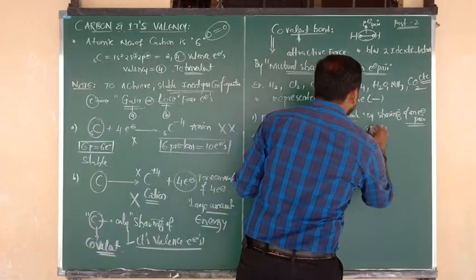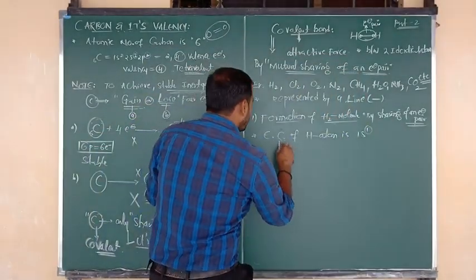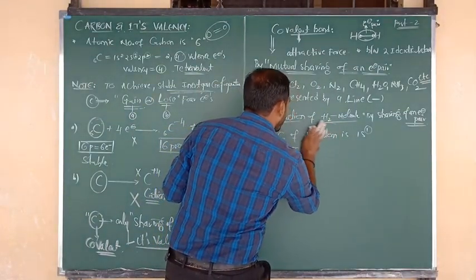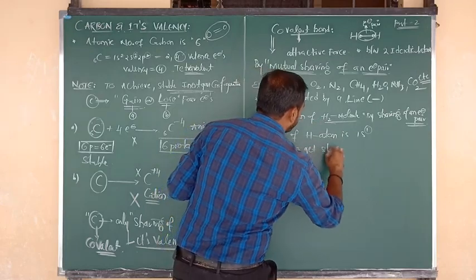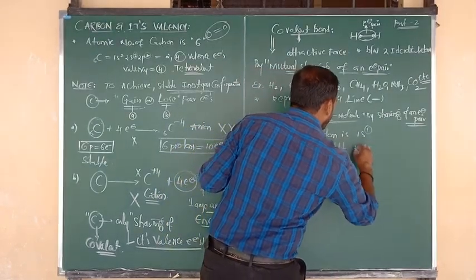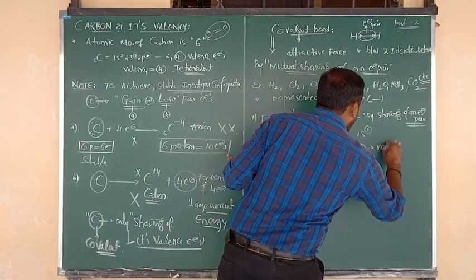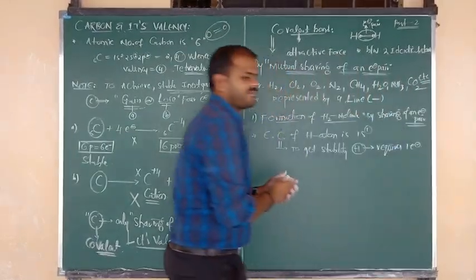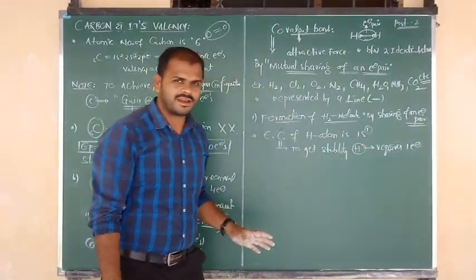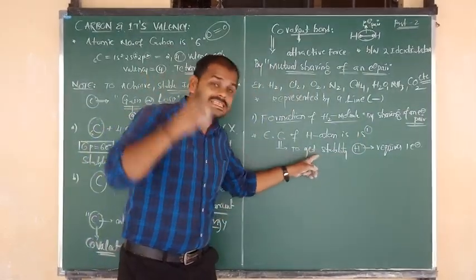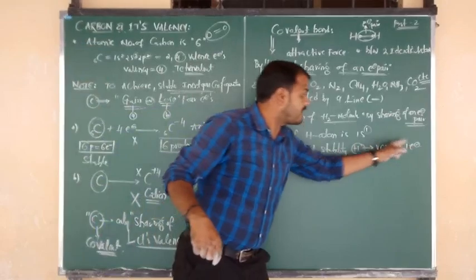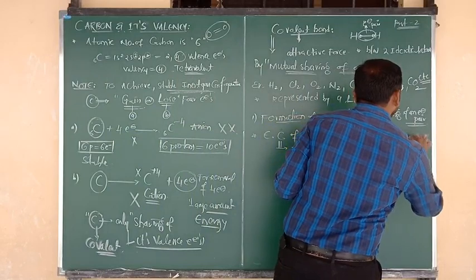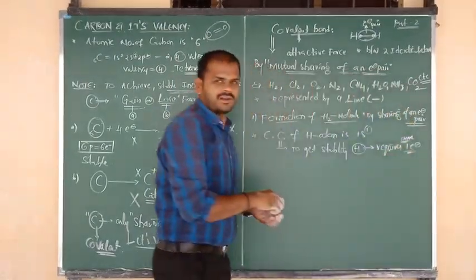The outermost orbit contains only one electron, but to attain stability, hydrogen requires one more extra electron. Already the hydrogen atom contains one electron, but this is an unstable form. So to achieve a stable configuration, it requires one more electron.